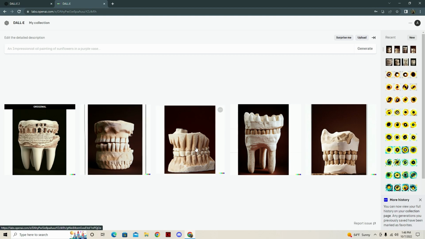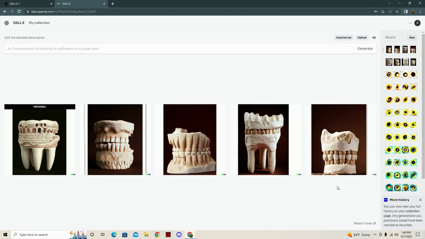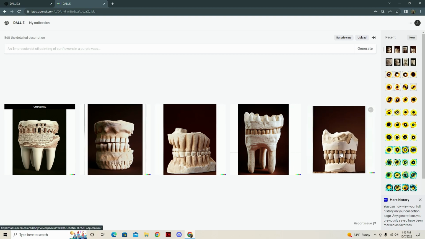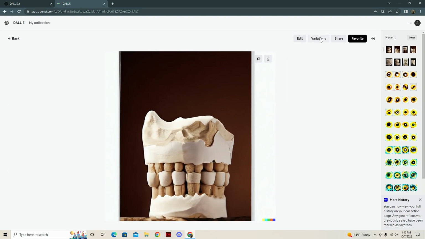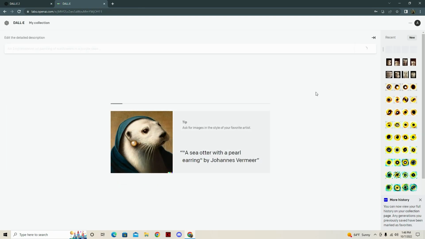Alright, well it's definitely taking the tooth idea and running with it. This is interesting. Let's see. Yeah, let's see where this one takes us. I'm very interested to see where we end up.